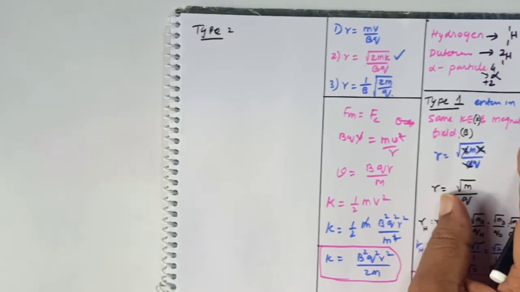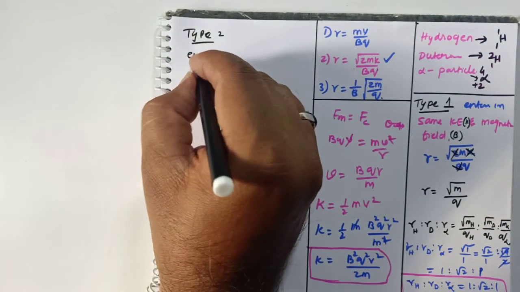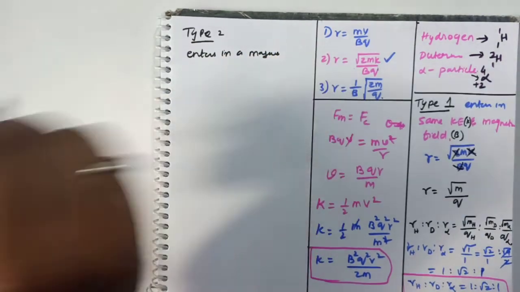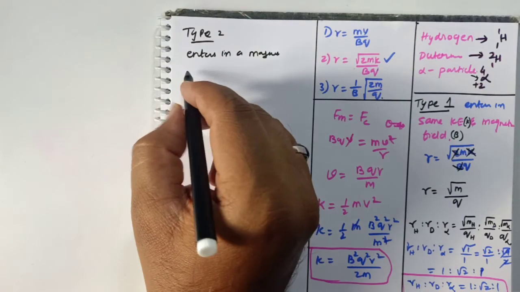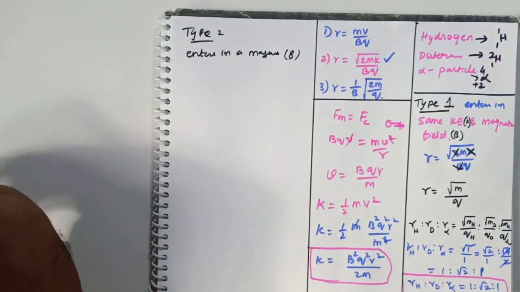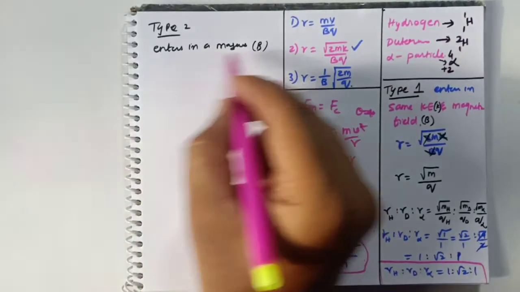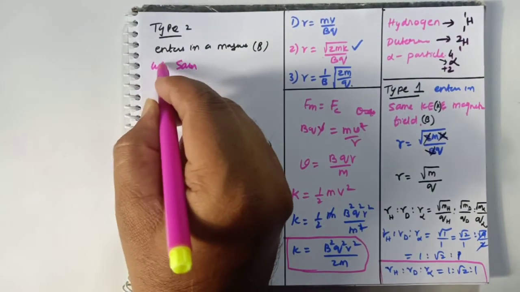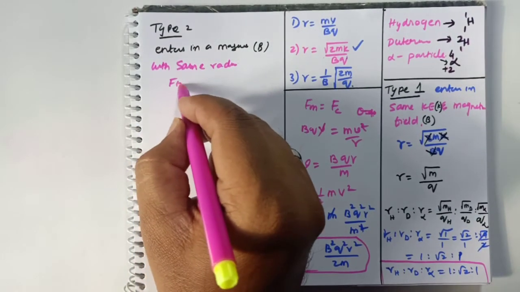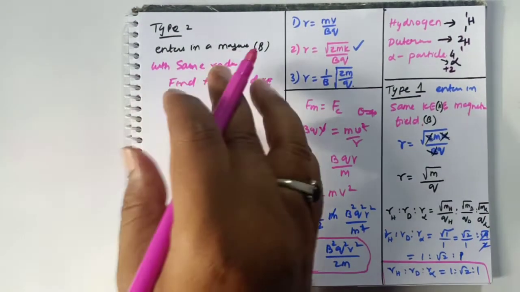If an alpha particle, deuterium and hydrogen enter the same magnetic field B with the same radius, find the ratio of kinetic energies.